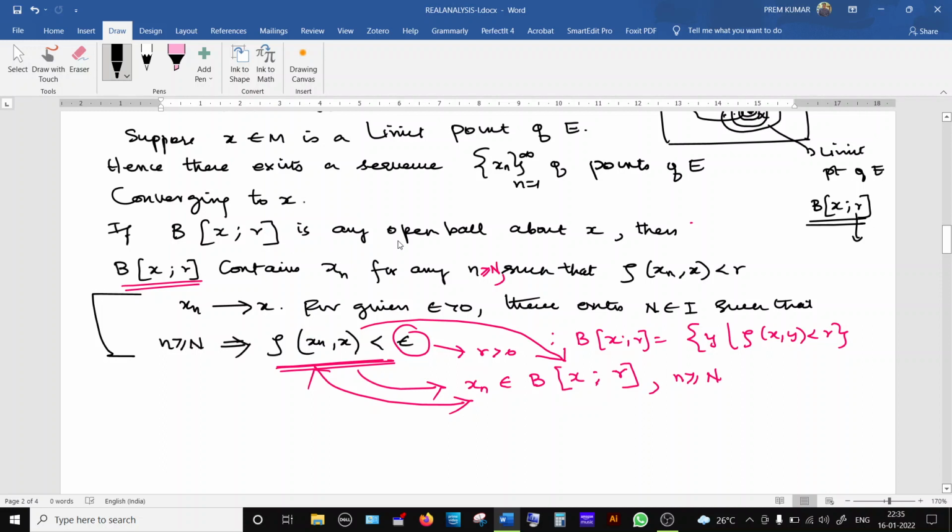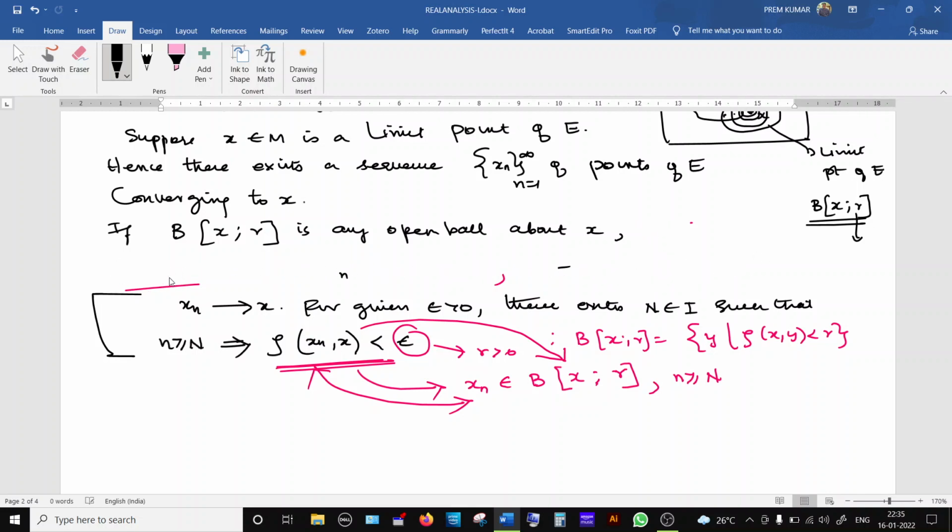So here, if this is any open ball about x, then simply I can write: for a given epsilon, that is r, there exists an N in I, using the definition of limit of a sequence, such that xn is an element of the open ball for every n greater than or equal to N. This is what we can write. Simply we can write like this. So there definitely exists n.